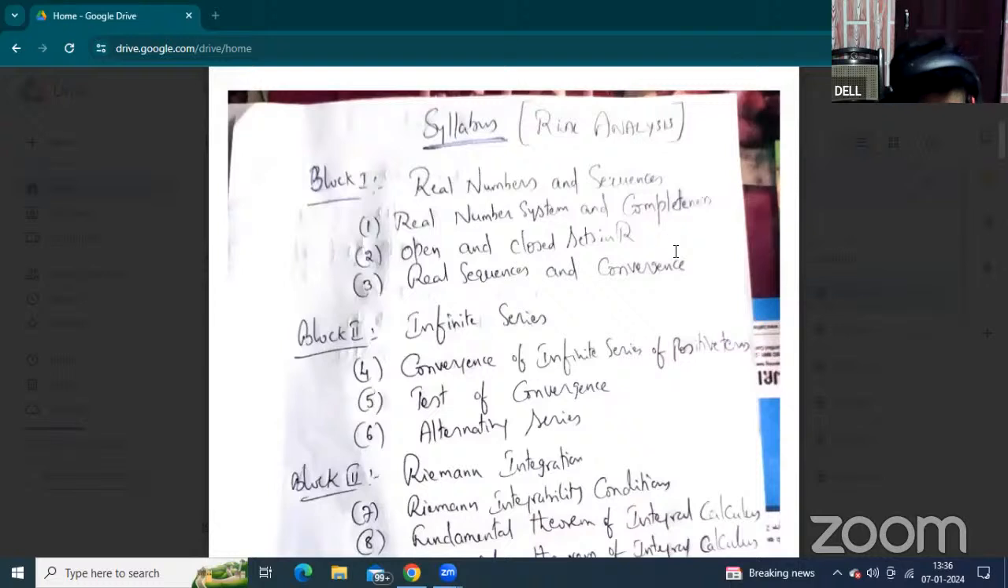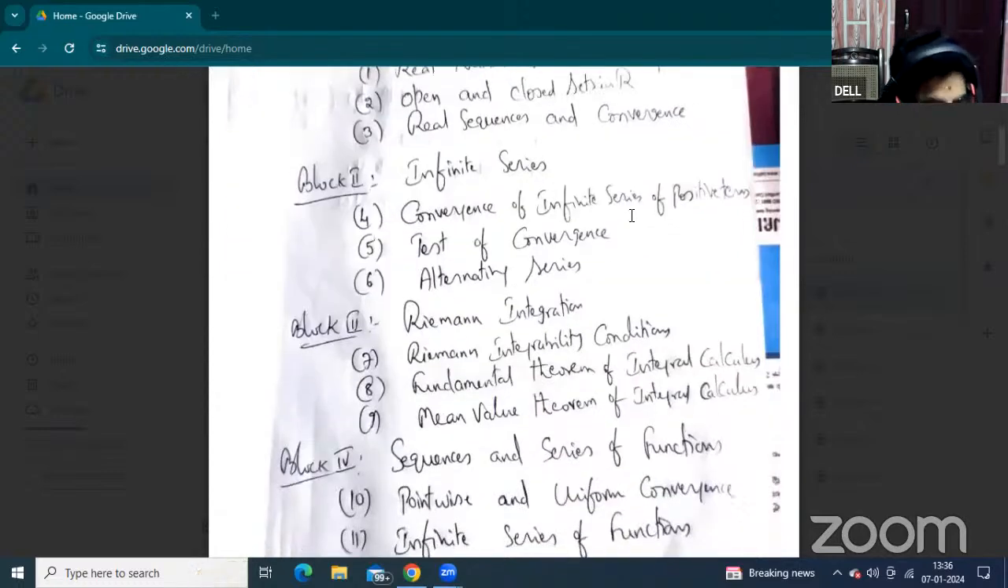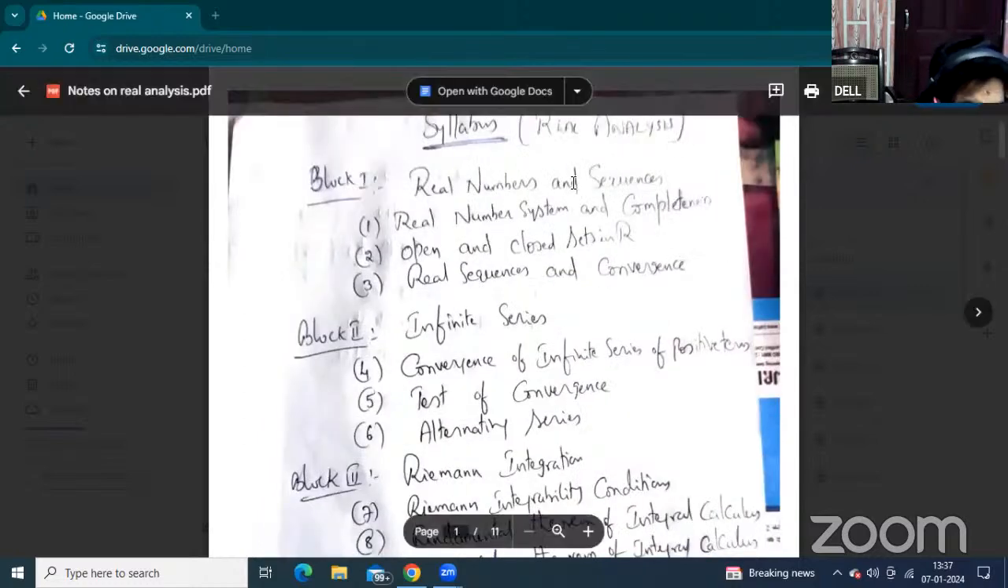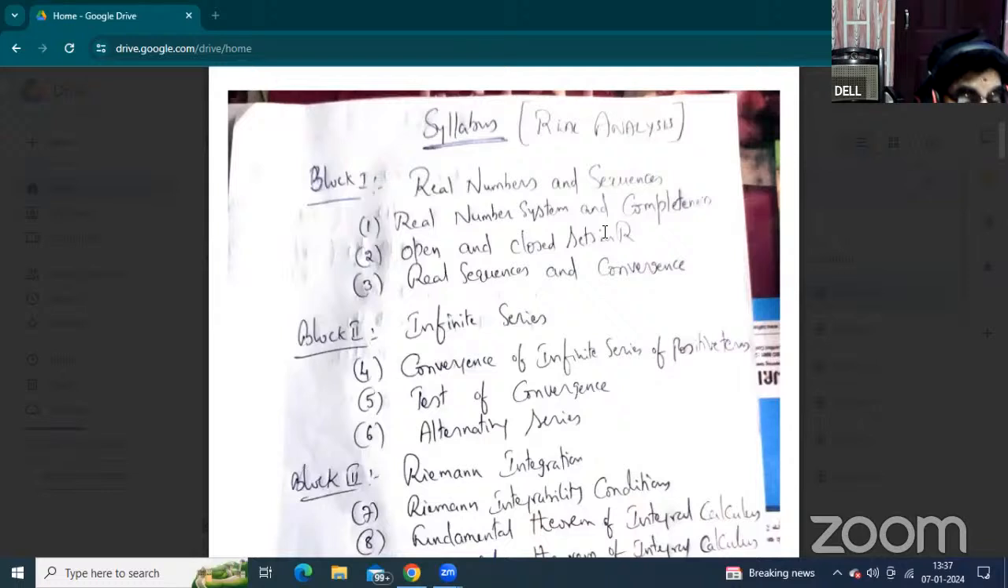In the first block, unit 1 is the real number system and completeness. The second is open and closed sets in the system of real numbers. And the third unit is real sequences and convergence. The entire first block surrounds the real number system and the sequences. That is the major part of the first block.